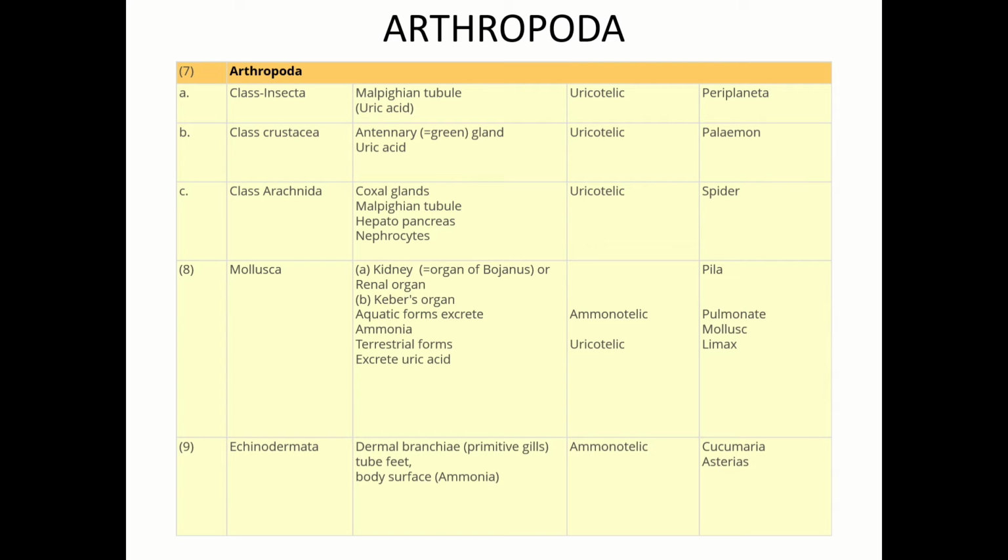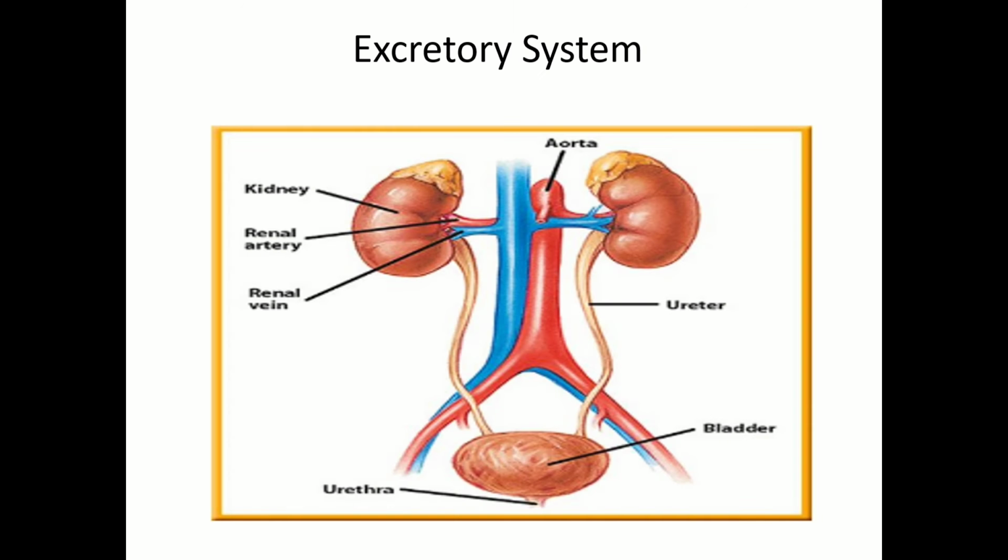The next phylum is Echinodermata. Now in Echinodermata, there are primitive gills or tube feet. The excretion may take place from the body surface. These are ammonotelic and an example is Cucumaria. Now next we have the excretory system.